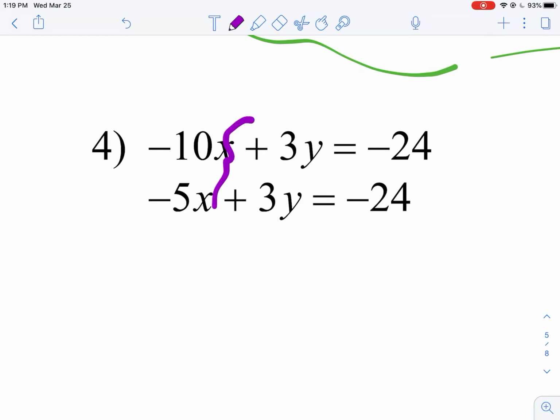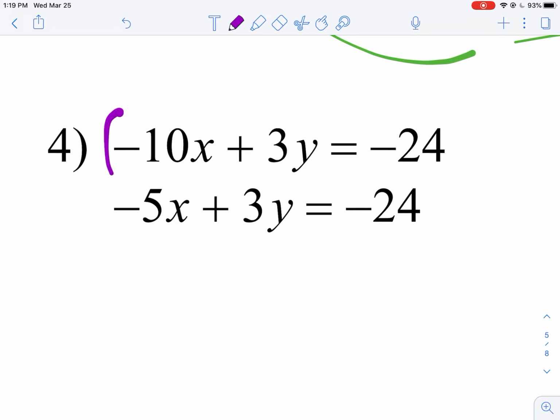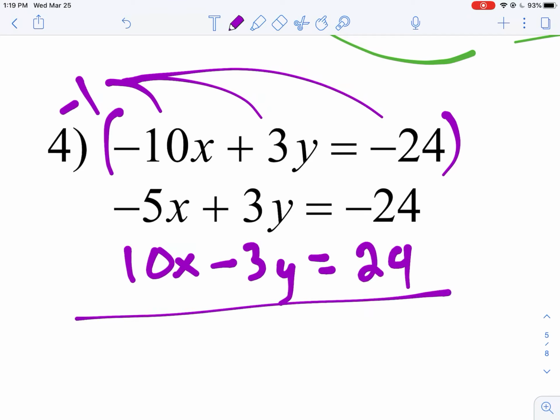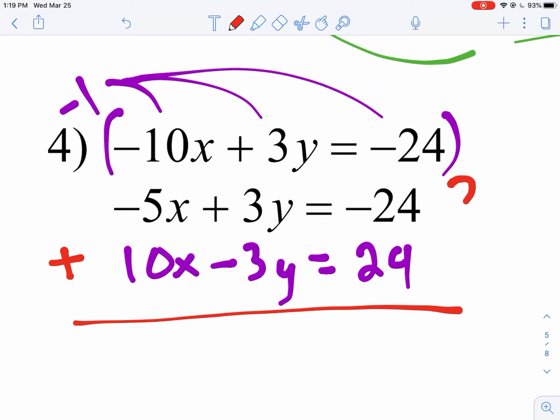Okay, so here, do I have elimination? No. These don't eliminate, but the y's are pretty darn close, aren't they? Kind of just like the last one. I'm going to take the top one and rewrite it as well, it's really the same equation, just multiplied by a number, right? I'm going to multiply all those by -1. So I get positive 10x, negative 3y, and that's going to be positive 24. So when I'm adding, the two equations I'm adding now are here and here. I'm not doing anything with the top one that I just rewrote as being multiplied by -1 down the bottom here.